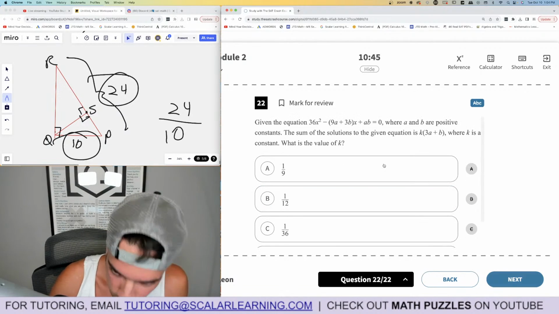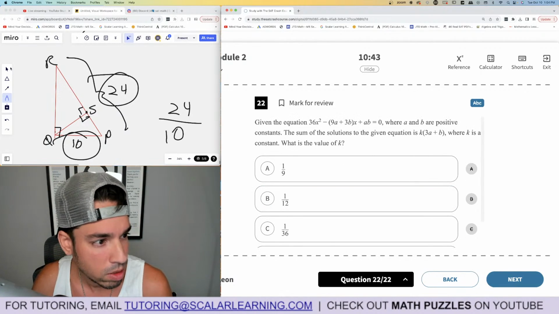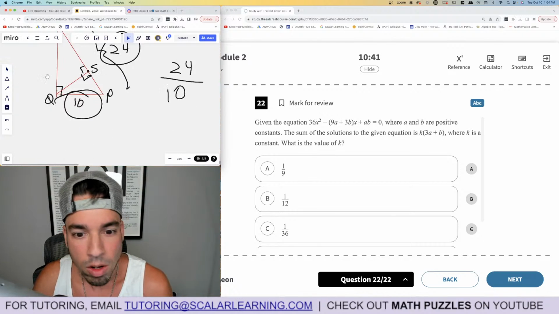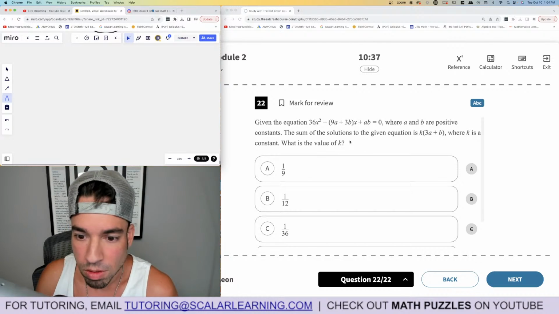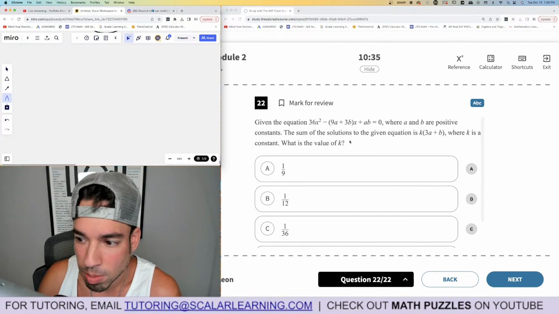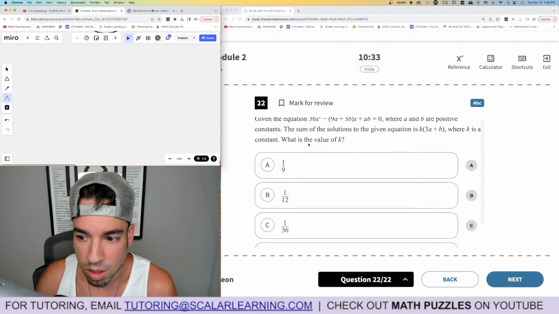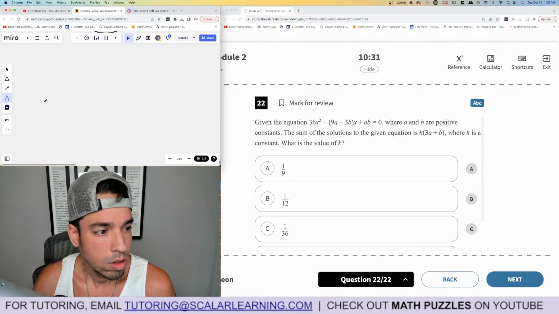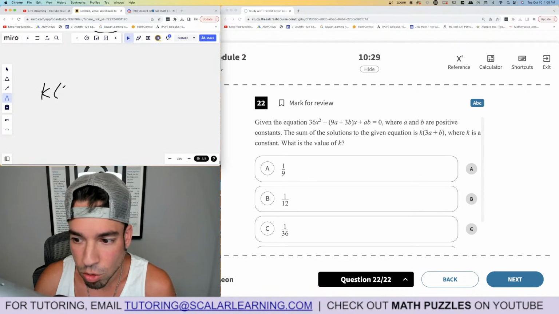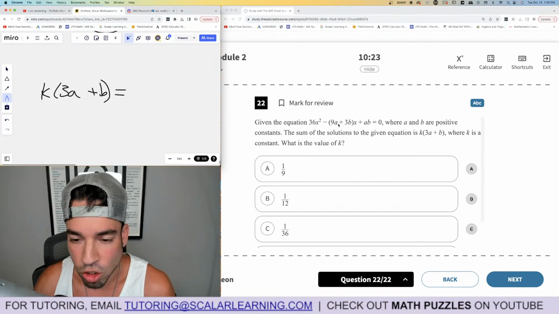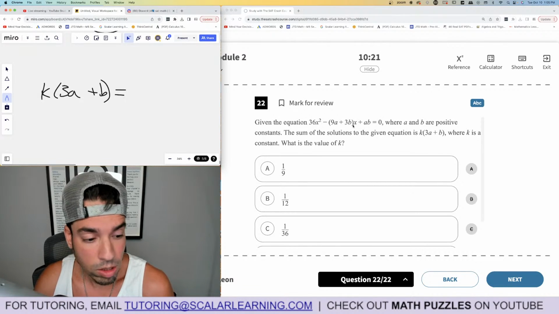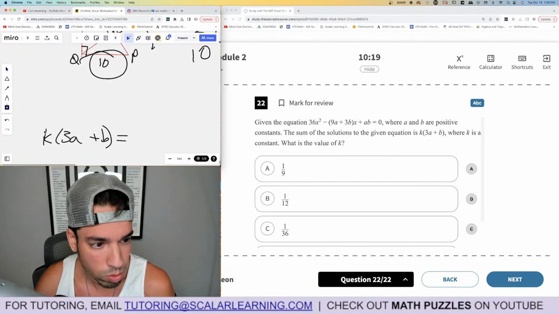All right. 22. We got 10 minutes. Hopefully it's enough. This one's probably pretty tough. Given equation, A and B are positive. Sum of the solutions to the given equation is blah, blah, blah. Okay, I already know what we're going to do with this. So we got sum of solutions is K times 3A plus B. And that's the sum of the solutions. Now, how do we get the sum of the solutions here? Remember our little shortcut. It's a really good shortcut.